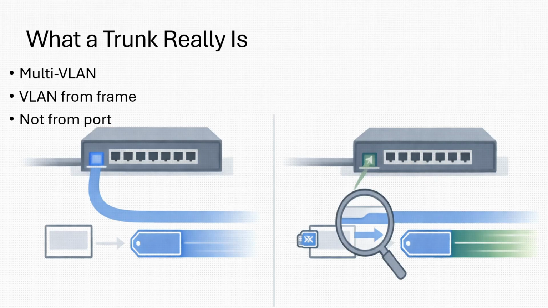Most people learn a trunk as a port that carries multiple VLANs. That is true, but it's shallow. The deeper truth is that a trunk changes where VLAN meaning comes from. Access port: VLAN is determined by where the frame enters. But trunk port: VLAN is determined by what the frame carries. That's an architectural shift. The port stops being the only source of VLAN identity. Instead, VLAN identity must travel with the frame.